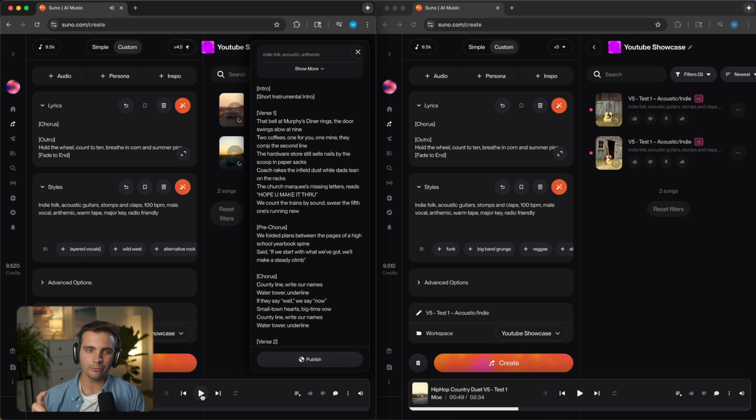I really like the rhythm of this, so I really like the 4.5 already, but I think the voice sounds a bit too compressed and it sounds a bit like too AI generated. It doesn't have a lot of depth to it, but let's keep listening.